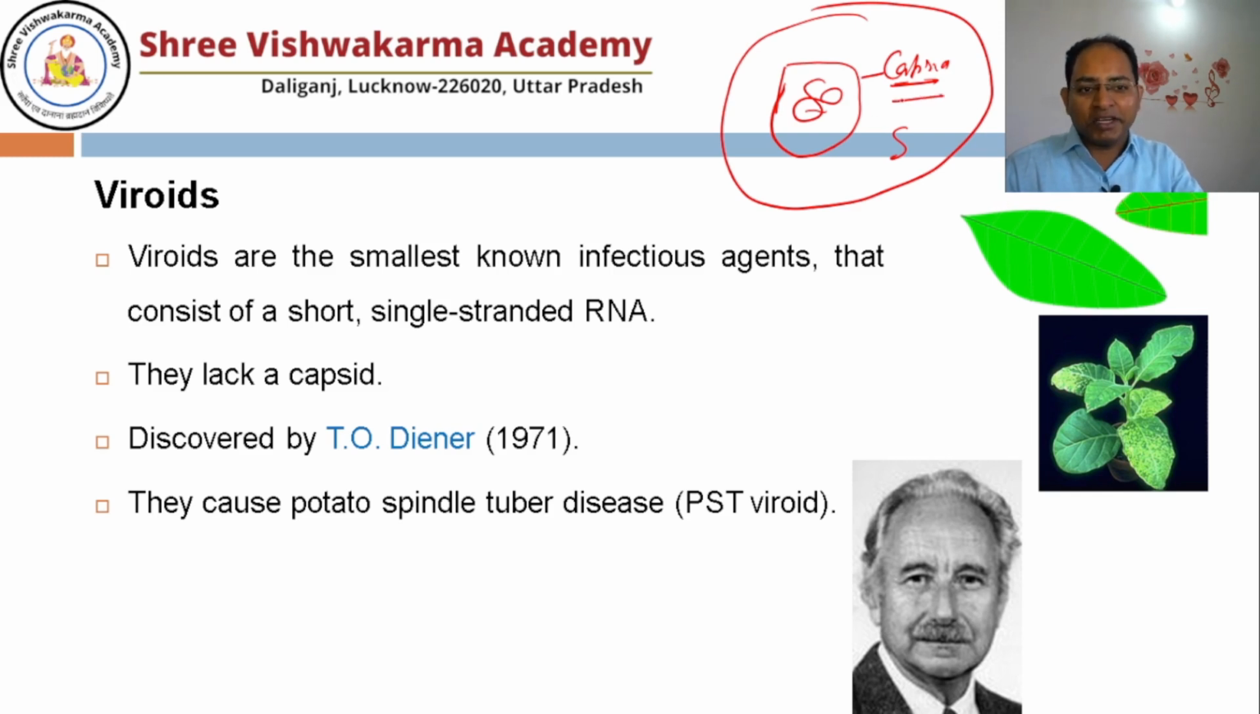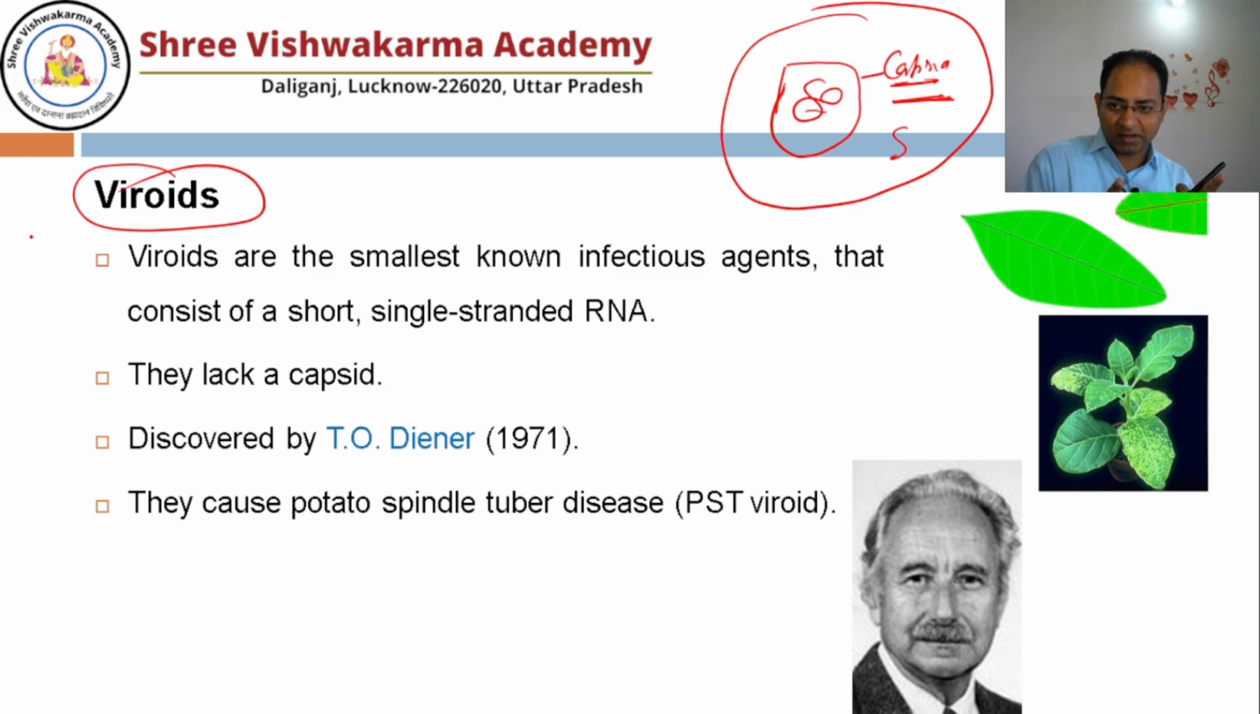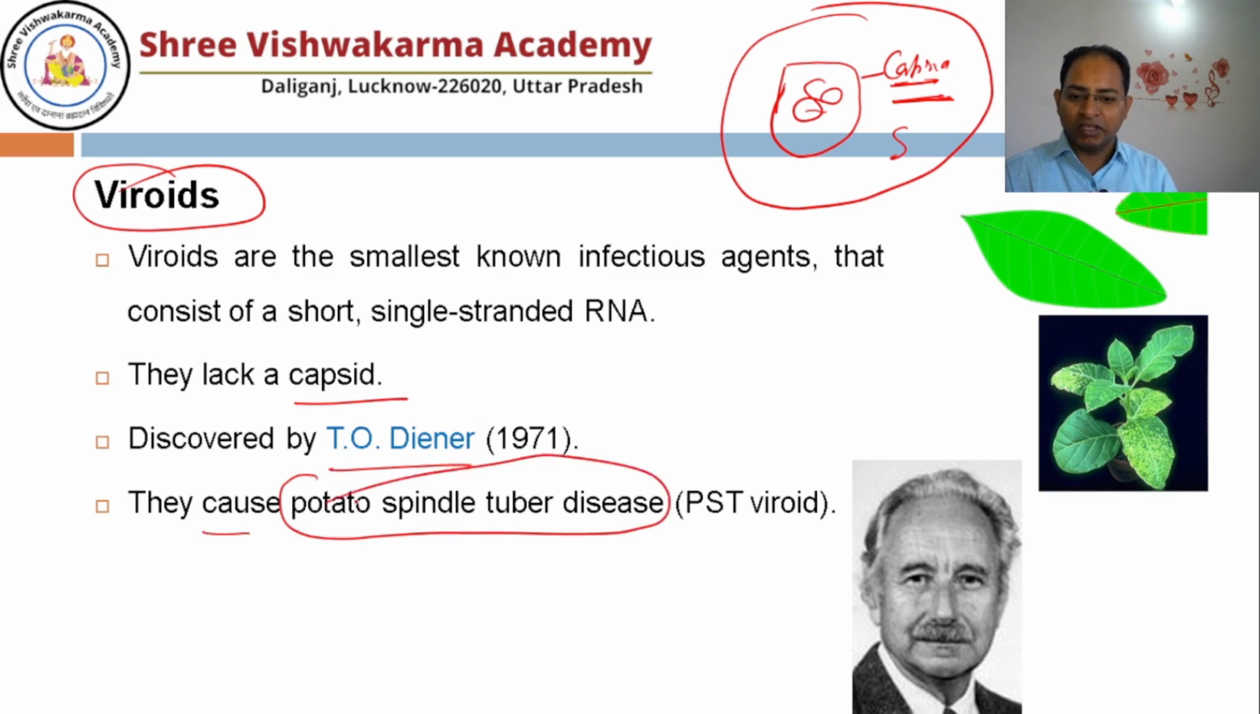So if capsid is not present in the virus, that is known as viroid. The only difference between the virus and viroid is virus have the capsid, means it is made of the capsomere, but viroid don't have capsid. They lack capsid. It was discovered by Theodor Diener. Example is they cause potato spindle tuber disease, that is known as PSTV viroid.